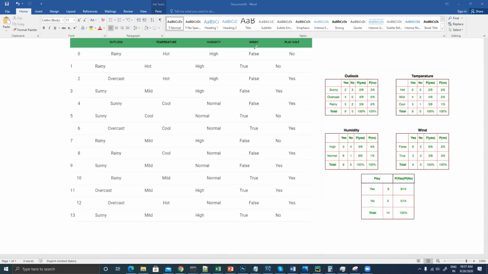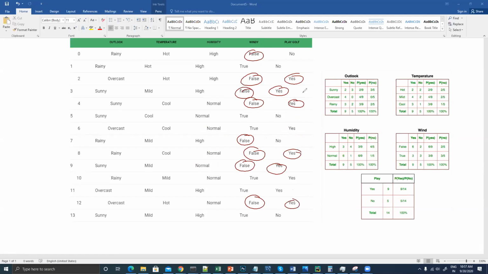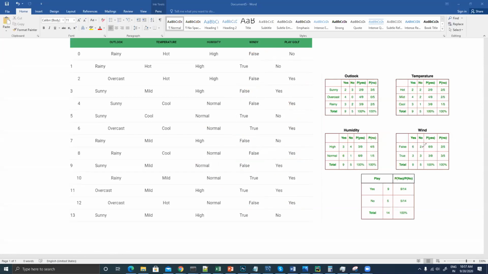Now if I talk about wind, we have false, false, false, false, false, false, false, false. So one, two, three, four, five, six, seven, eight, right? In total, eight times we have false. In windy false condition, how many times do we have yes? False yes, false yes, false yes, false yes, false yes, false yes. So in total six times we have yes in case of windy false, and two times we have no.